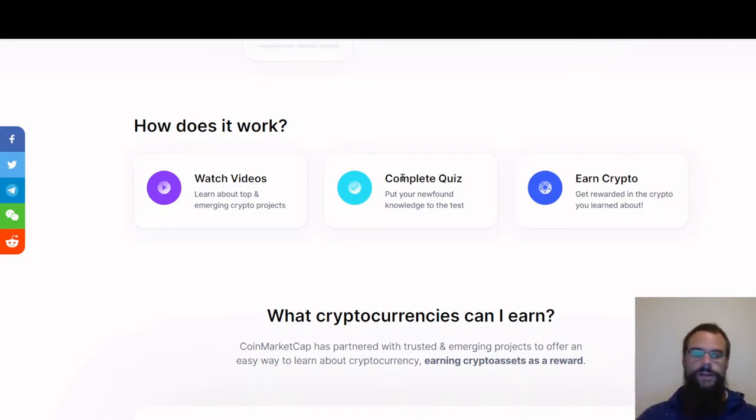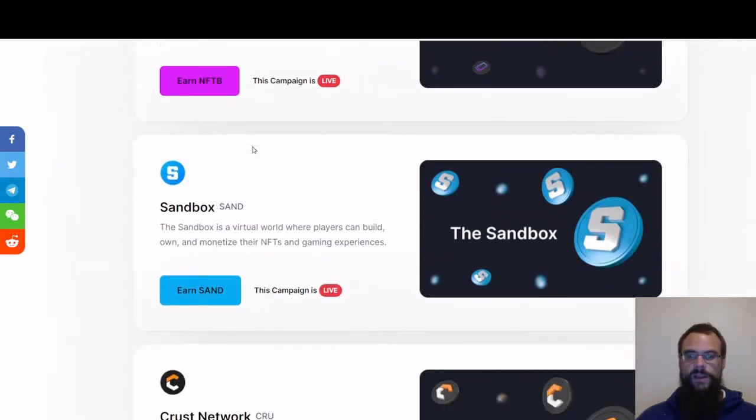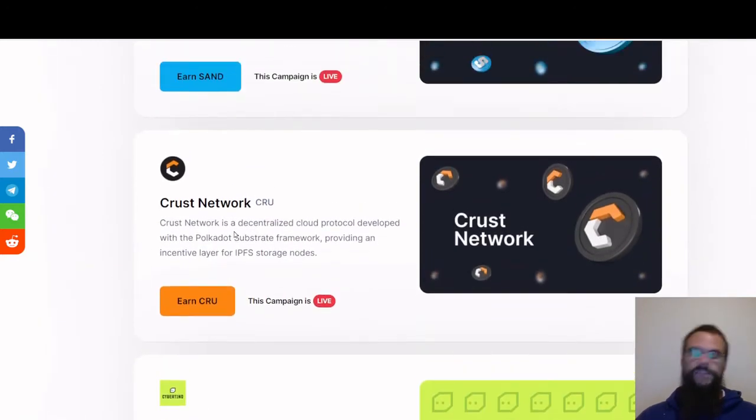I love this idea. But here you can click on earn free cryptocurrency. Like here you'll get a free NFT just by learning about this one. You can earn free Sandbox tokens just by learning about SAND. SAND is a cryptocurrency metaverse, kind of like Roblox, but you're building it up in a video game, and with this video game you own digital assets and whatnot. It's really neat.